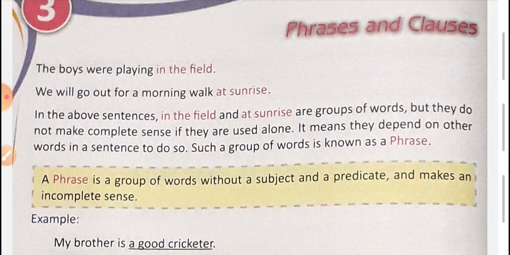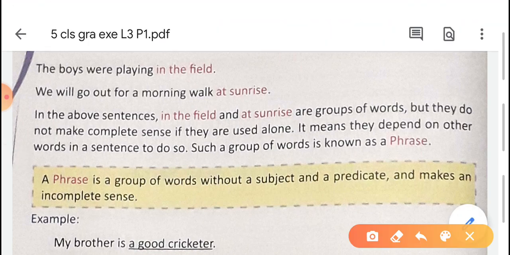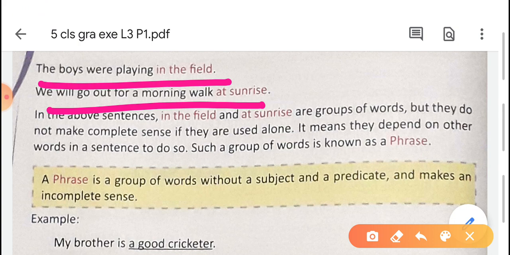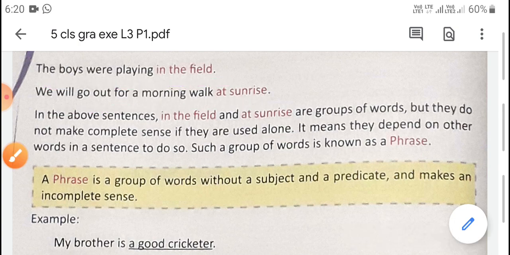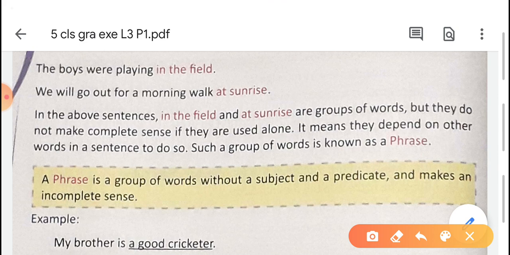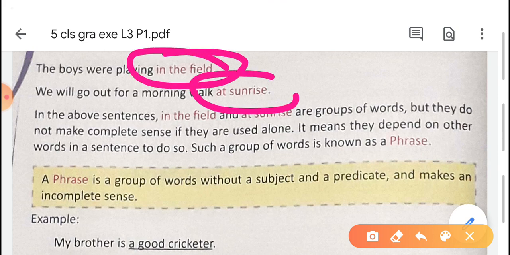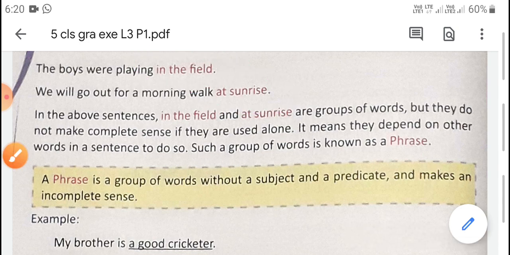There are two sentences given here. The boys were playing in the field. We will go out for a morning walk at sunrise. In these two sentences, the groups of words "in the field" and "at sunrise" do not make complete sense if they are used alone.